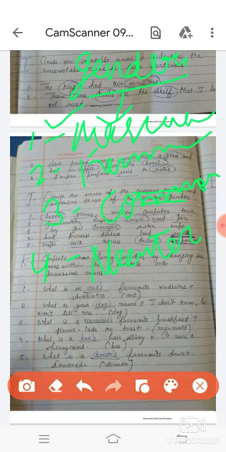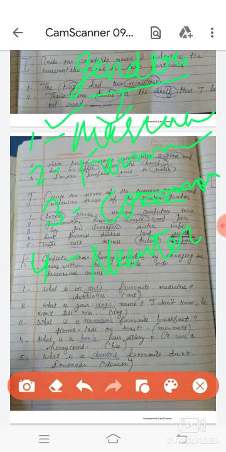So what is masculine gender? Nouns by which we can say that they are related to male are called masculine gender. For example, boy, man. Boy and man are male, so we can categorize them into masculine gender. Now, what is feminine gender? Nouns by which we can say that they are related to female are called feminine gender. So girl, woman, queen: these are related to female, so these are feminine gender.